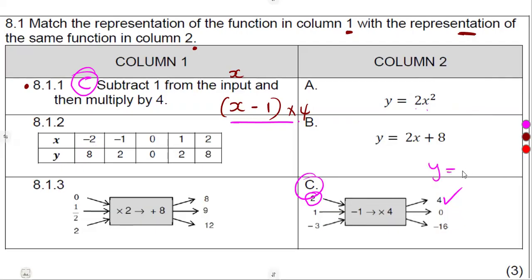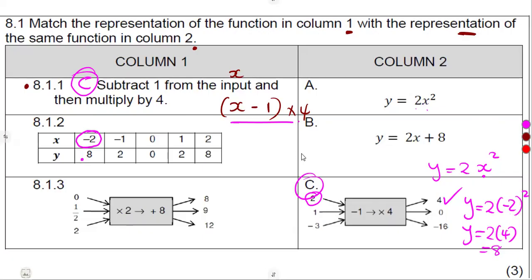Y is equal to 2x squared. Our x is what? Minus 2. Let's put it there and see if we are going to get 8. In place of x, y is equal to 2 into minus 2 to the exponent of 2. Y is equal to 2 into minus 2 squared. That is going to give us a 4. Then 2 times 4, which is 8. As we can see, we are getting exactly the 8.